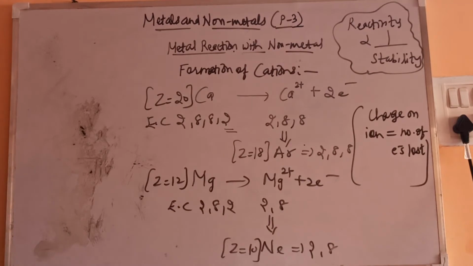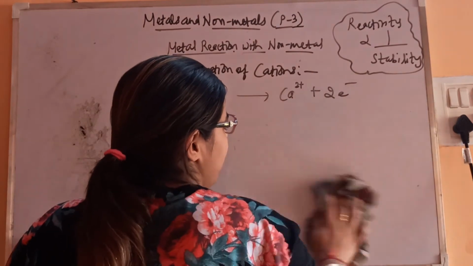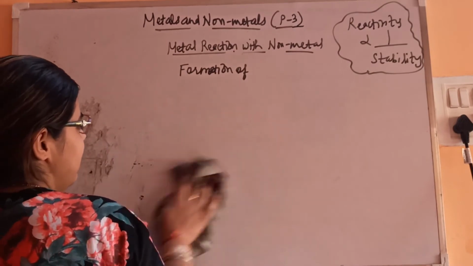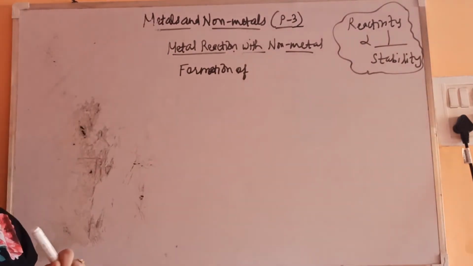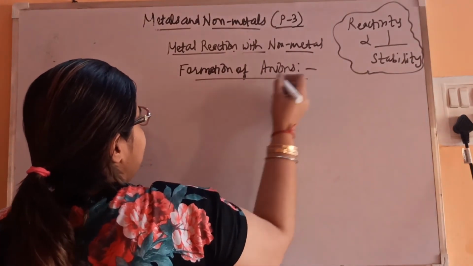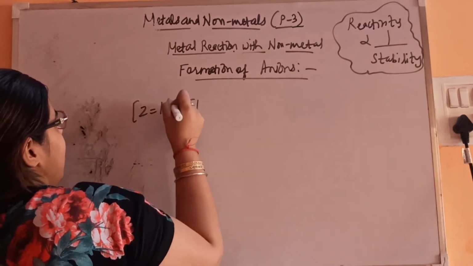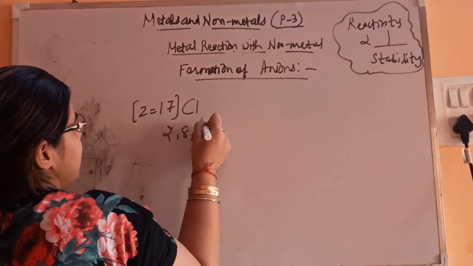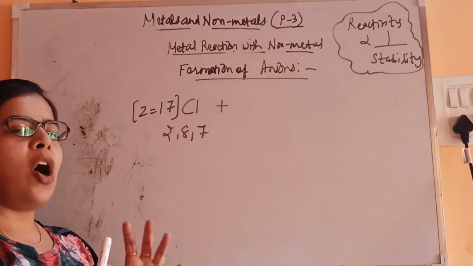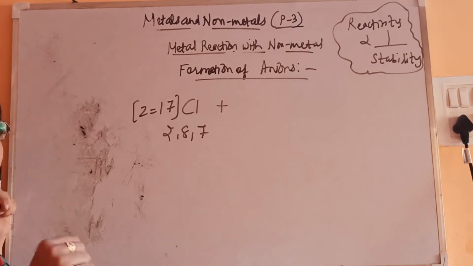Okay, now let's see the formation of anions. It's very simple, you only have to apply the concept of configuration. As I told you, anions are formed by gaining electrons. Let's take the example of chlorine. Chlorine's atomic number is 17, so the configuration is 2 8 7. It has 7 electrons in its valence shell. How many electrons are required for the completion of the octet? Only 1.